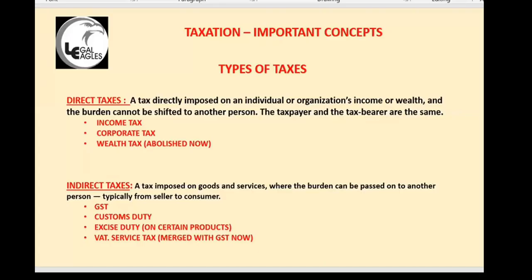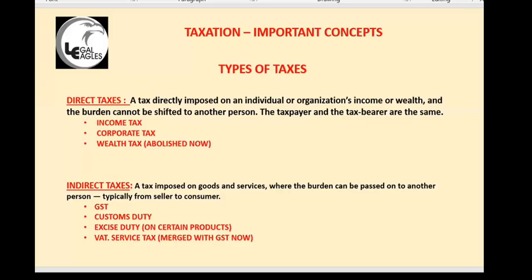I earn 1 lakh rupees. On that I am paying 10,000 rupees. Whereas in indirect taxes, I am supposed to pay 10,000 rupees, but I am not paying from my pocket. I am taking it from somebody and paying it to the government. I am acting as a middleman technically. So let us take examples of GST, customs duty, excise duty, VAT, service tax, which are now part of GST. So let us take GST.